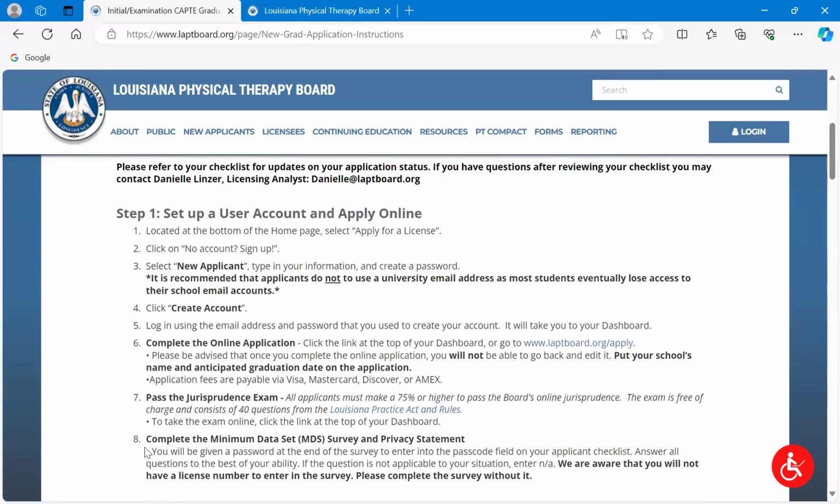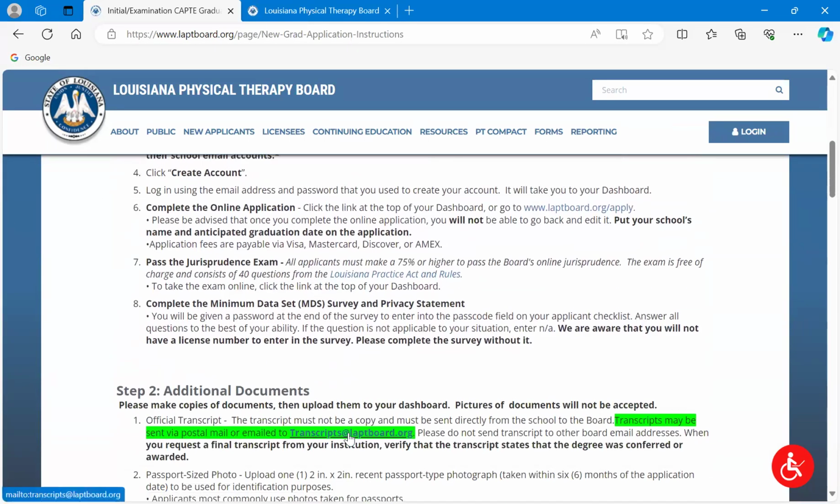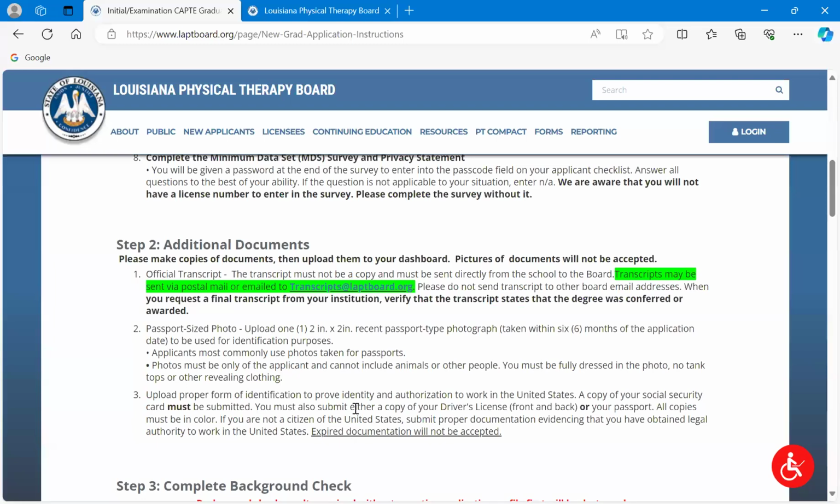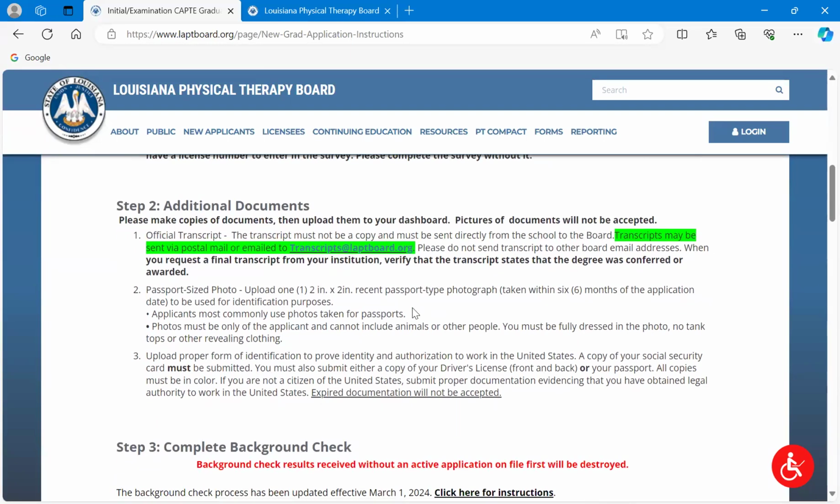If we've done all of those steps, then that is step 1, just like that. All of that you can do by yourself. Okay, step 2. So this one is where you have to get some information, or at least your transcript comes from somewhere else. So let's talk about that for a second.